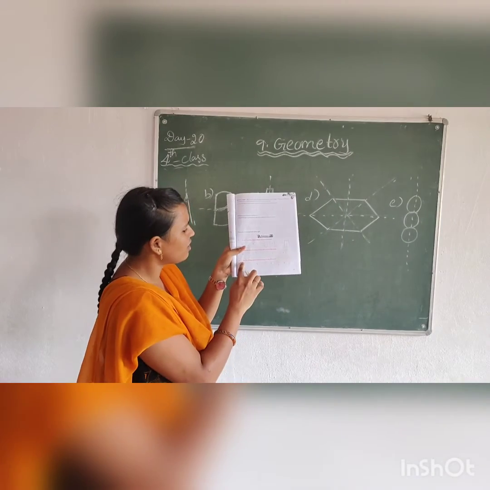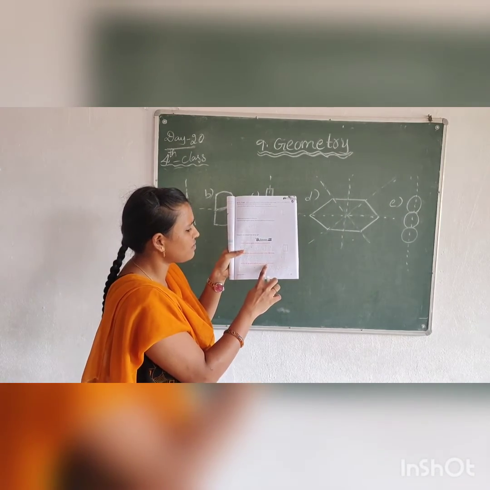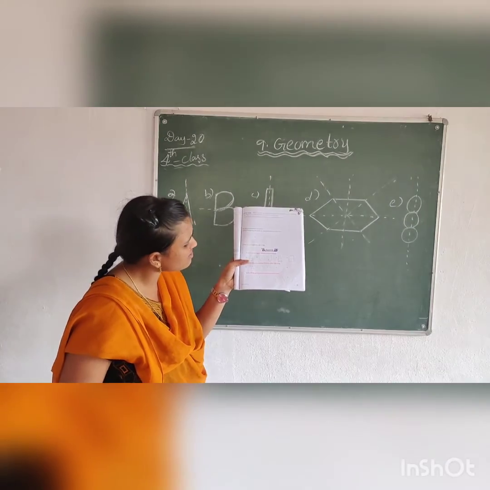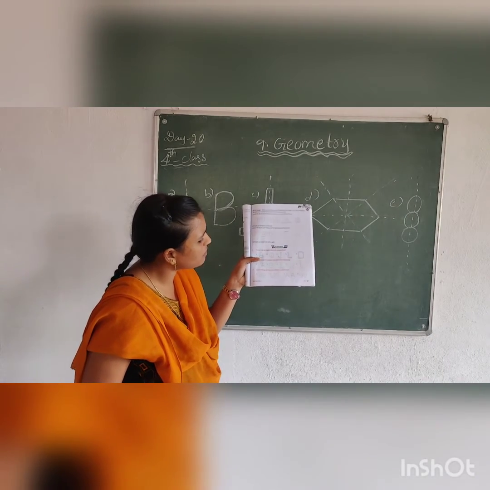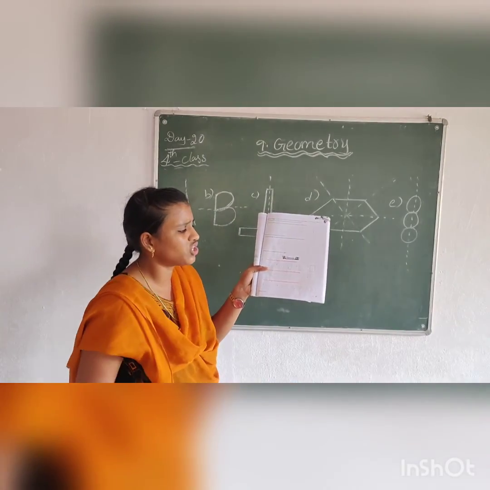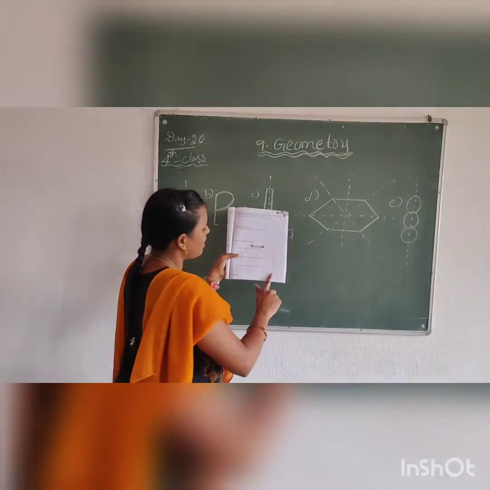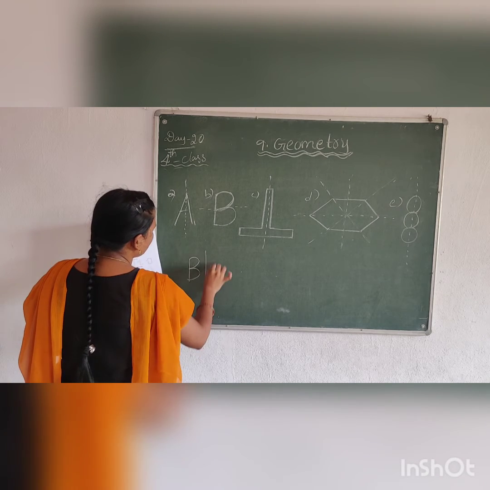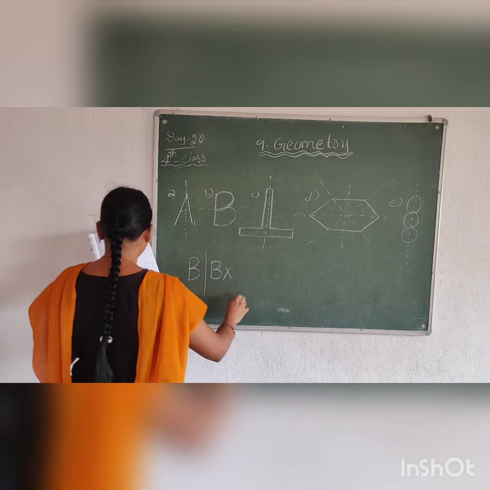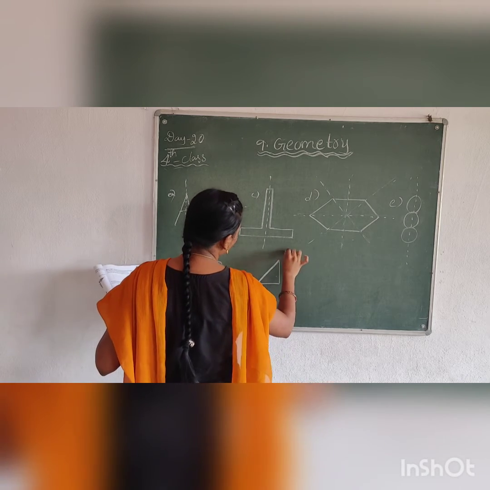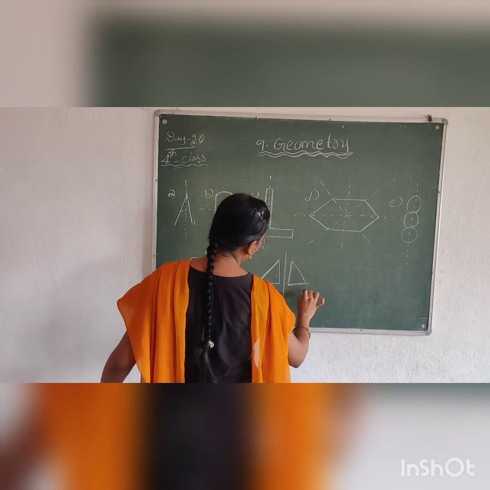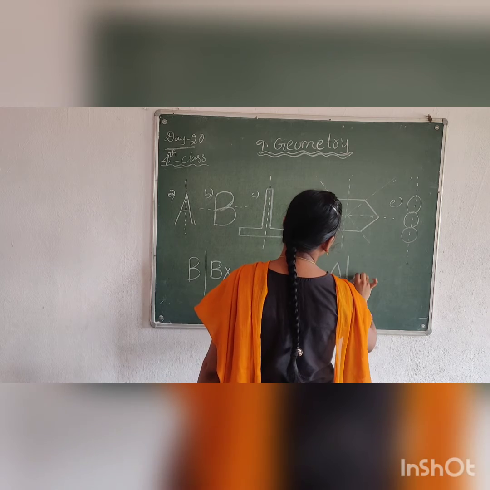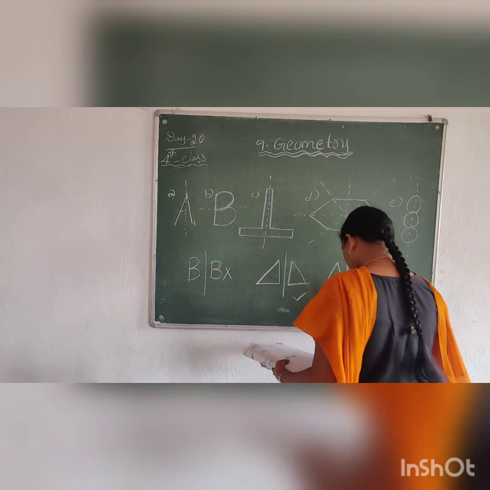That is the third one. Are the things given below examples of reflections? See the pictures. Are they reflections of the pictures? See here, A is a correct reflection. B, does it come like this? No. The triangle, yes, it looks like this. A is also the same. Next, B.